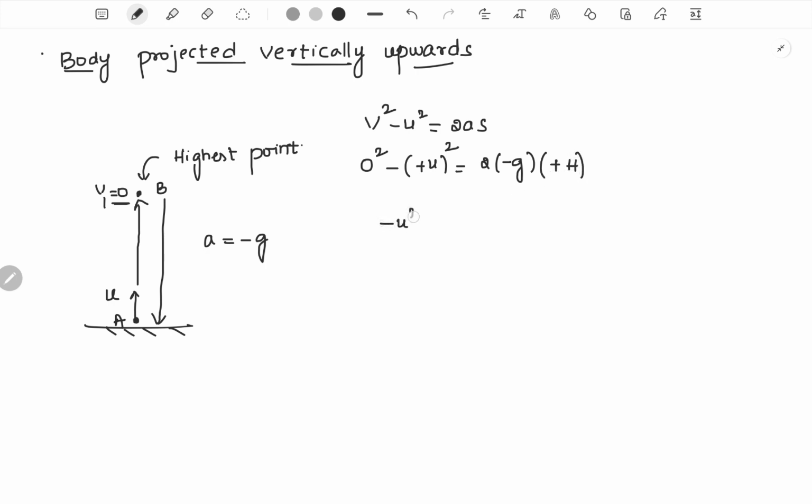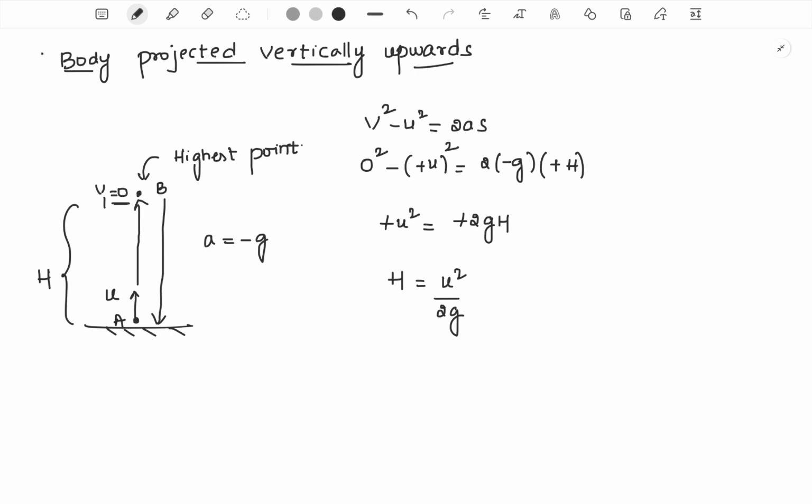So the displacement of the body would basically be plus h. So we can write minus u square is equal to minus 2gh. Minus minus gets cancelled. So h would basically be equal to u square by 2g. So h represents the maximum height to which the body will go once it's projected with the speed u.